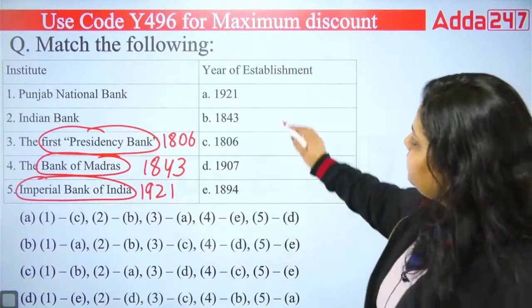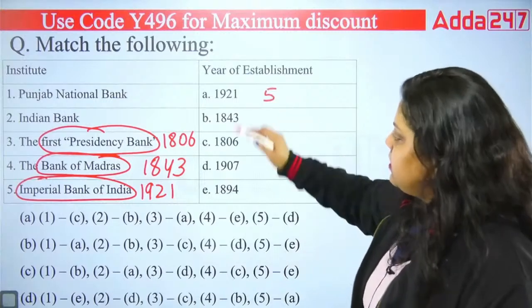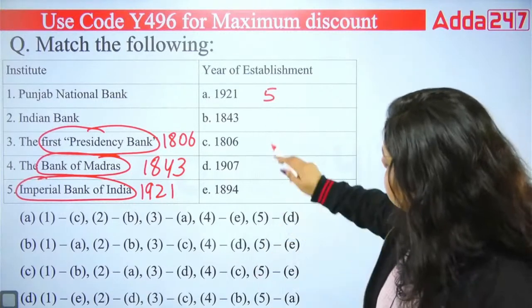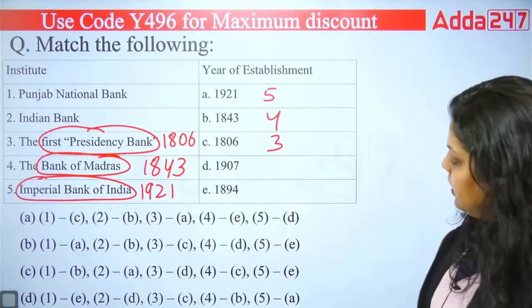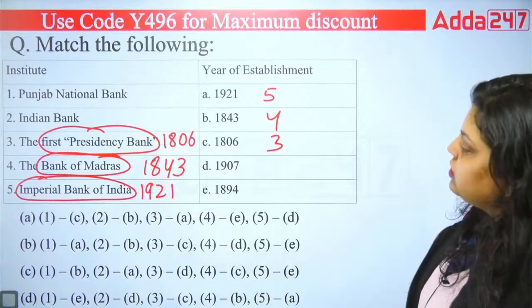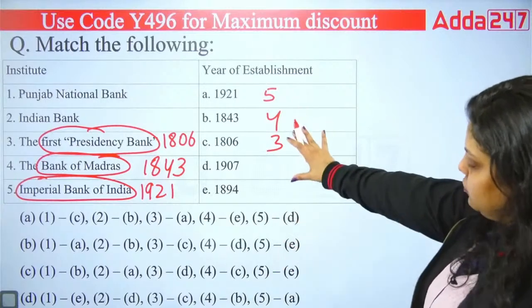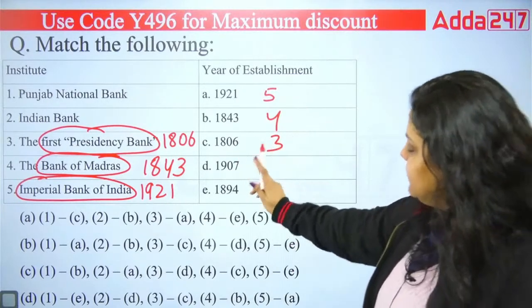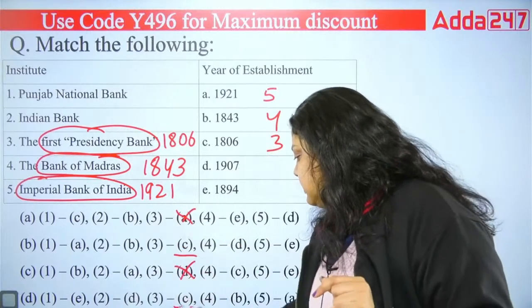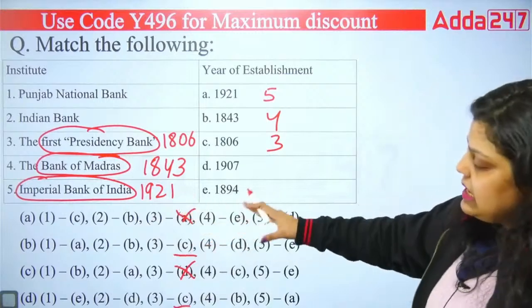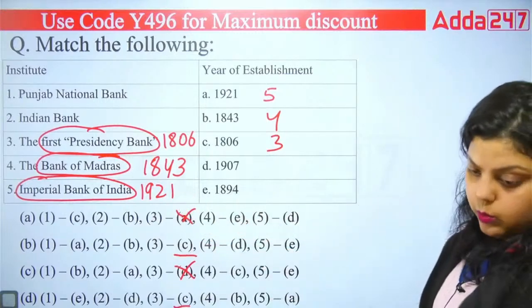Now let's match. The fifth is A, the fourth is B, the third is C. You have to match in which option these matches. Third is C here, so either B or D, one of these options will be correct.